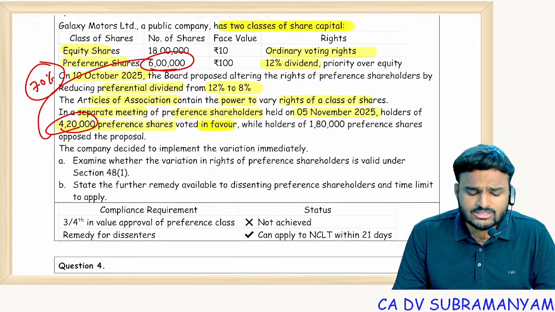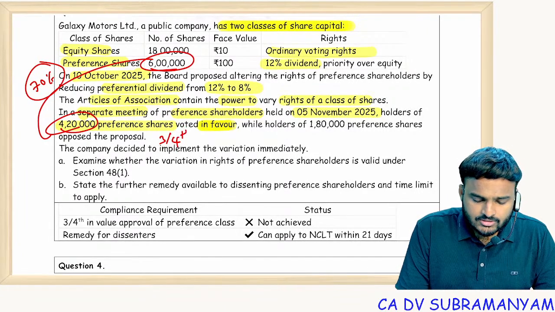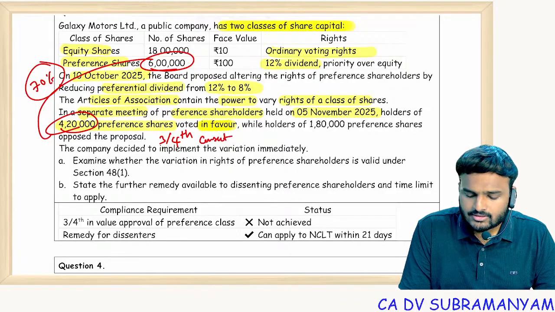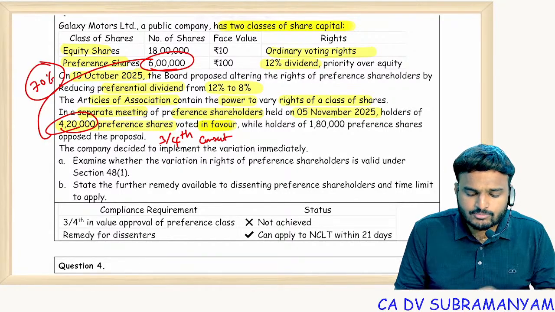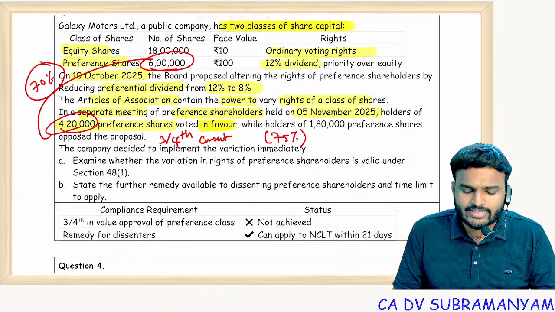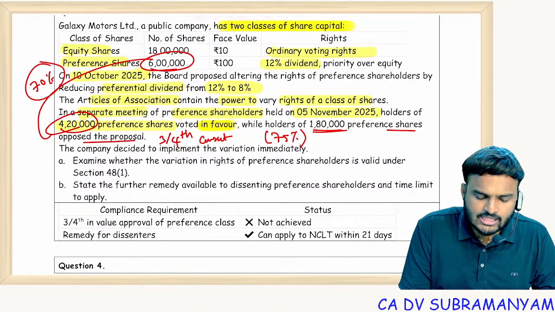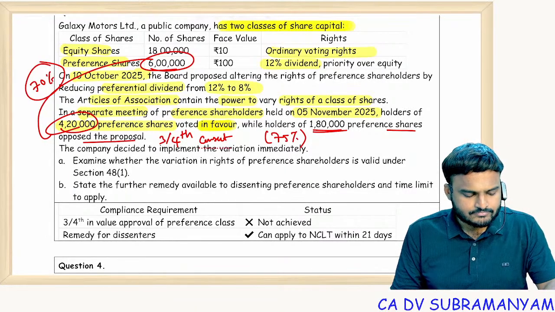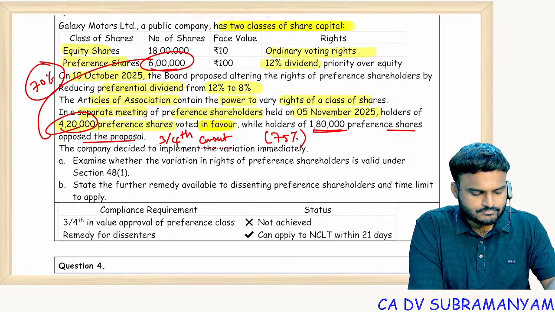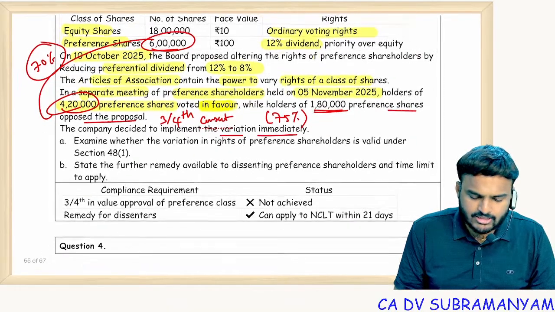For me, how much consent is required? 3/4 consent is required. But how much consent did I get? 3/4 means how much? 75%. How much consent did I get? 70% only. So variation allowed or not allowed? While holders of 1,80,000 preference shares opposed the proposal. Company decided to implement the variation immediately.